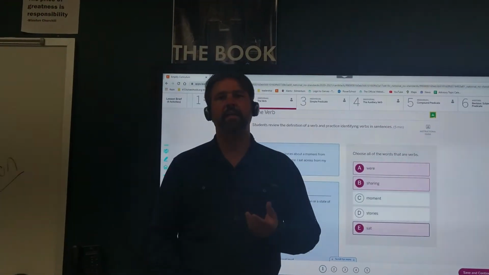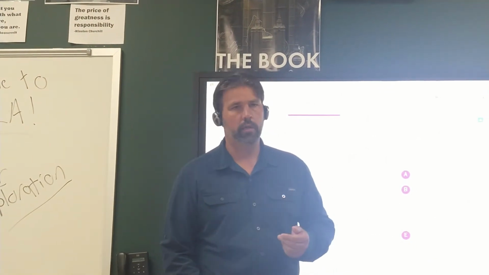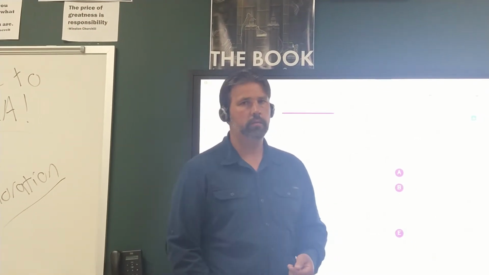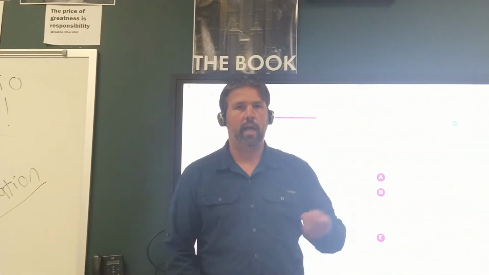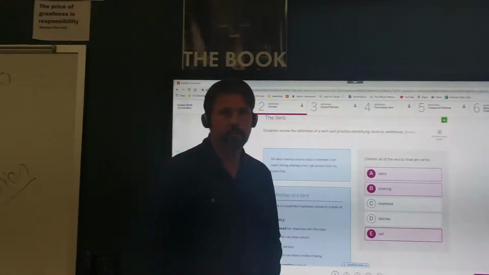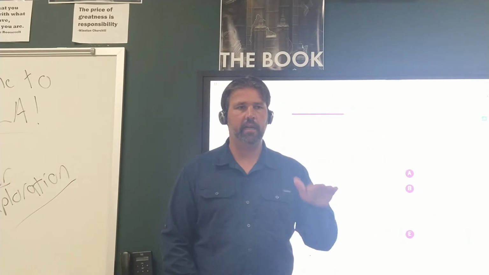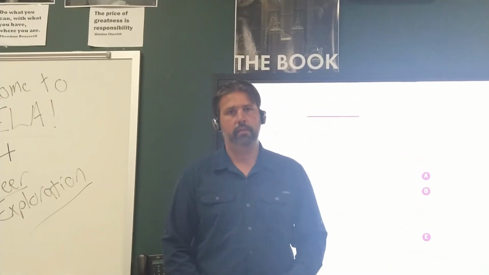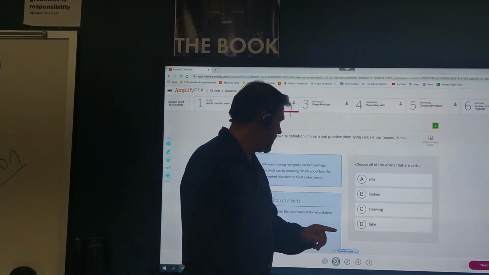Were is the past tense of the form of the word to be. I am, you are, we are. Were is we were, they were. All right, it's past tense. Sharing. I was sharing. I was giving something to someone else. That is what sharing is. Makes sense? And then the last one, sat. I sat, he sat, we sat. It is a thing that we do. We sit. And in the past, it is sat. Those are your three answers. A, B, and E.